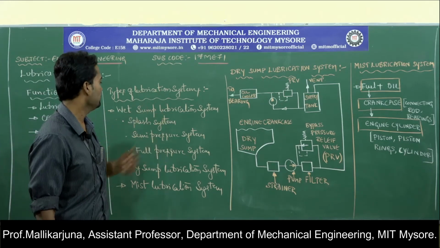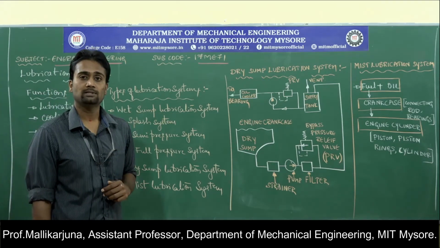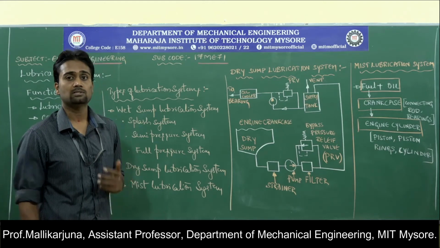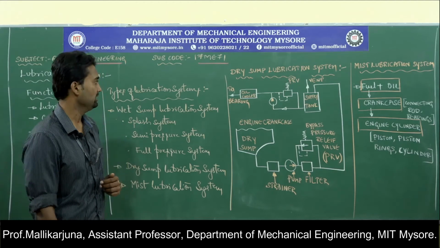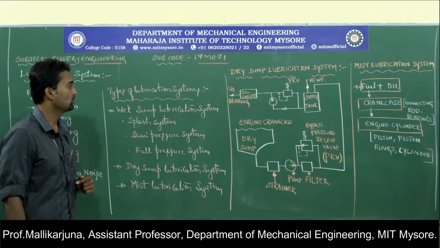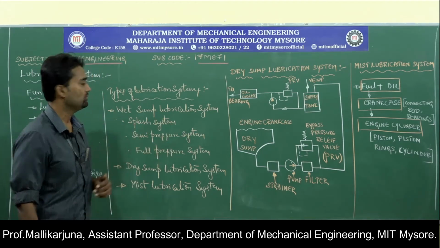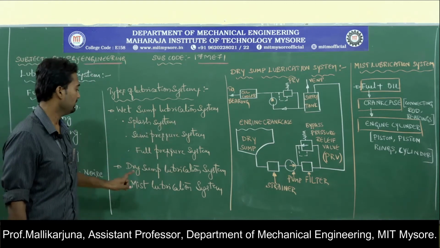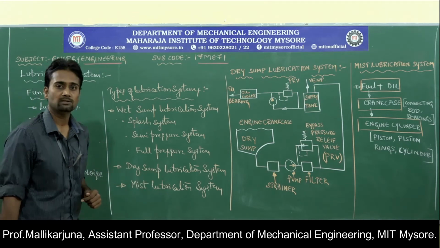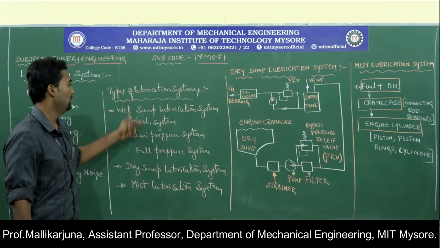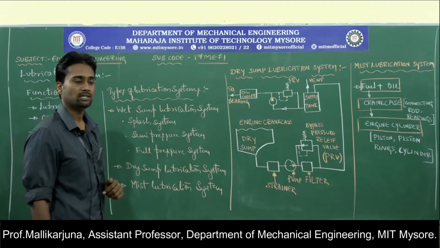These three are the types of lubrication systems available to us in order to provide lubrication for a diesel engine. So now let us look at the individual systems. There I have written the dry sump lubrication system as well as the mist lubrication system. Then we can come to the various wet sump lubrication systems.